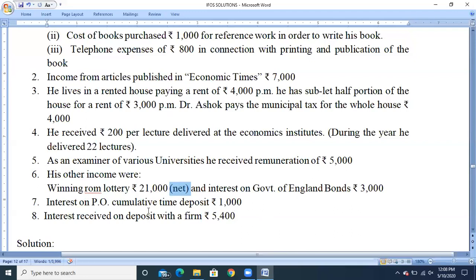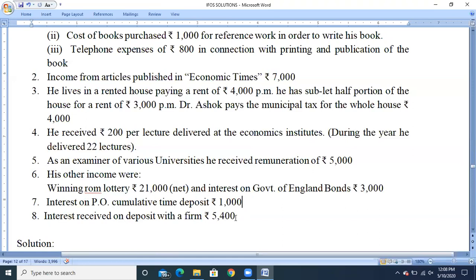Next, interest on post office cumulative time deposit, rupees 1,000. Such securities have been given under the list of securities which are fully exempted from taxes. So you can check the list, and such income will be fully exempted from the taxes.